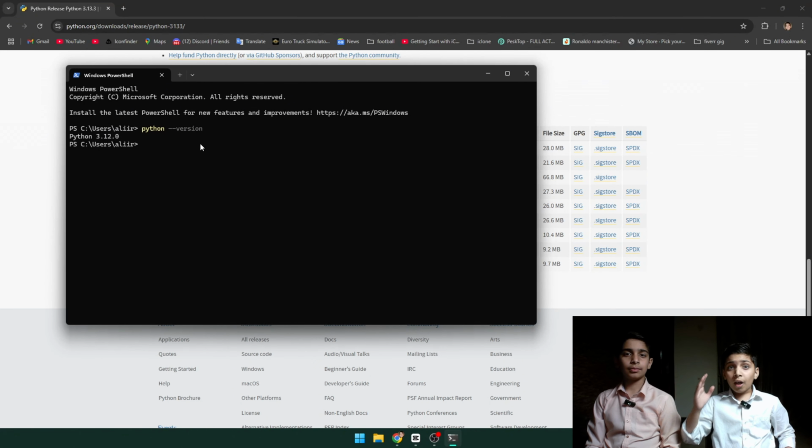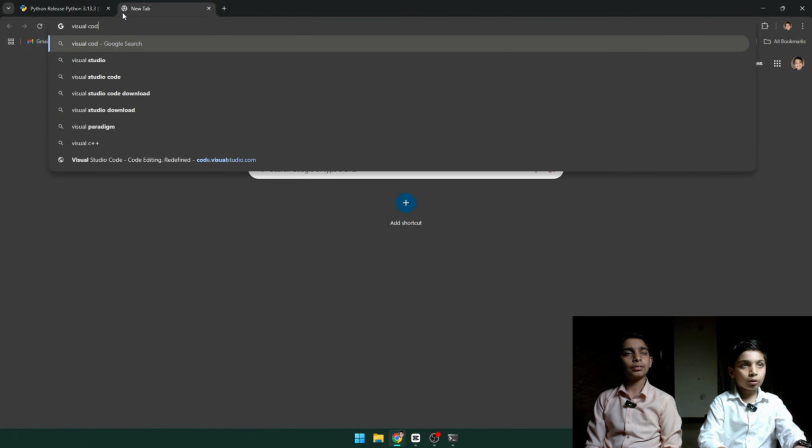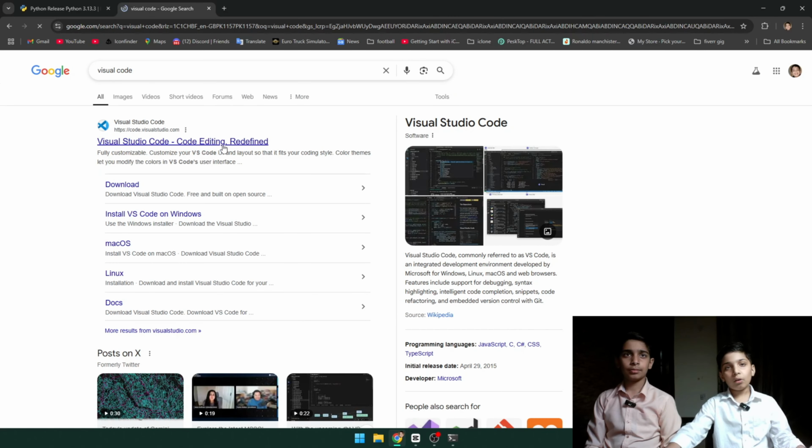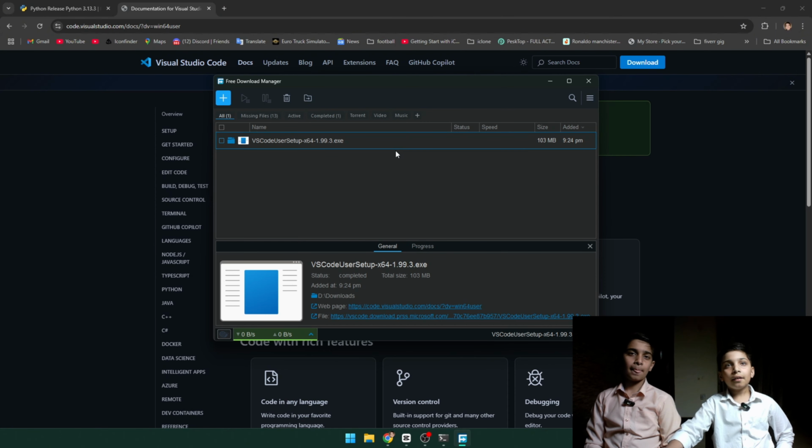Then how do we code in Python? We learned the basics, but how do we code it? For that we need an IDE. There are a lot of IDEs, but the one I recommend and the whole world uses is Visual Studio Code. So search for Visual Studio Code in the search bar, go to the first website, and download and install it. Once it's downloaded, double click to open it and then just install it.